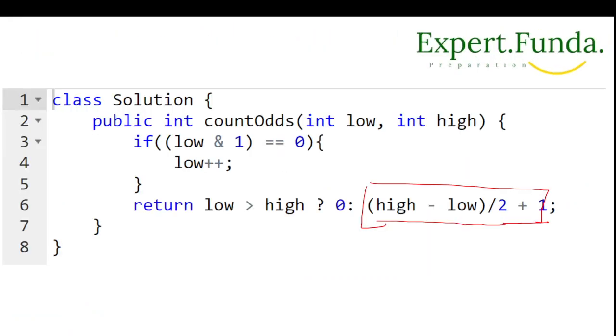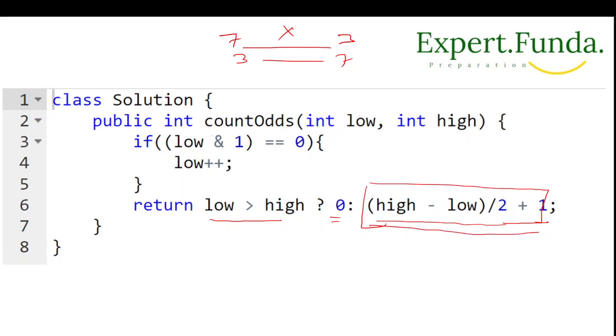Because we are taking if low is higher than high, then we will put 0, there is no input. Say if there is 7 and there is 3, between that we will not count. But if we have 3 to 7, then we will count this range. That's why we have made this loop.